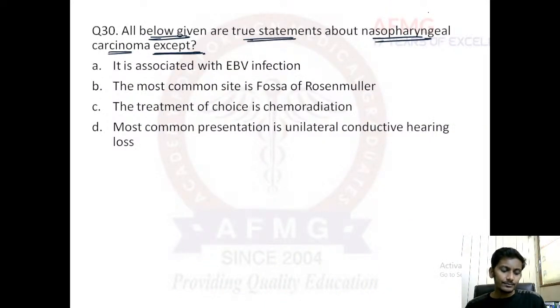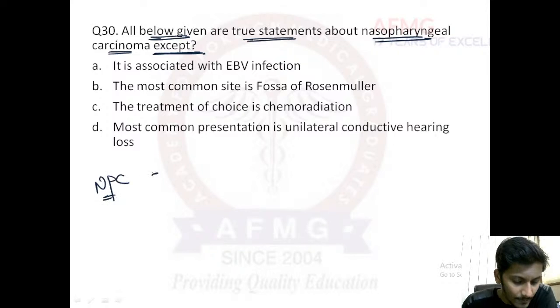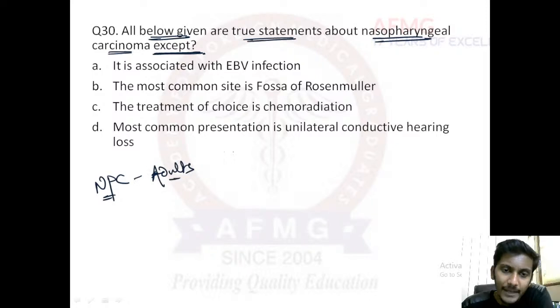Moving further, all below given are true statements about nasopharyngeal carcinoma. Nasopharyngeal carcinoma is more common in adults. Adult males or females? NPC is more common in adult males or females? Please tell me. It is more common in the Chinese race, as all of us know. Let's start with the statements now.